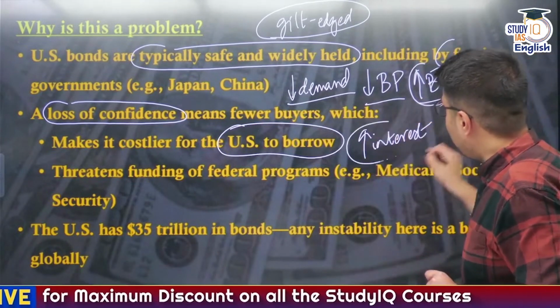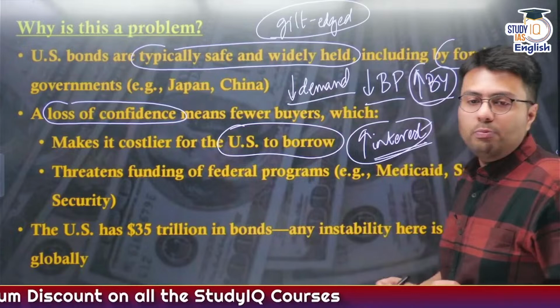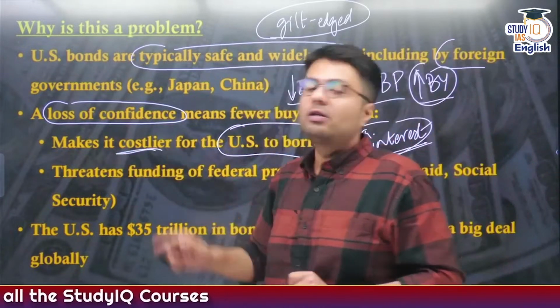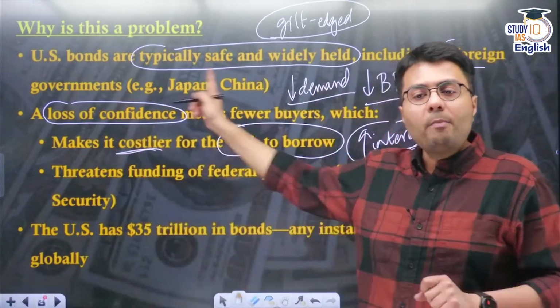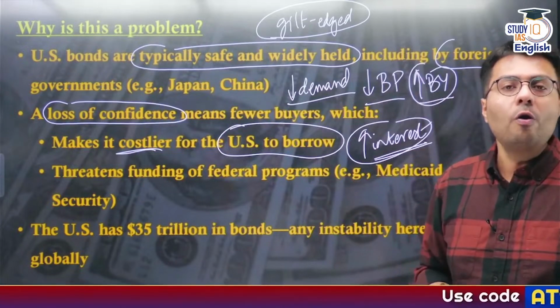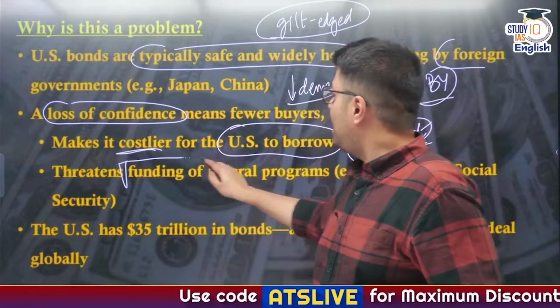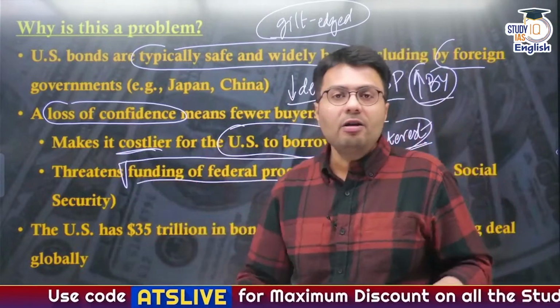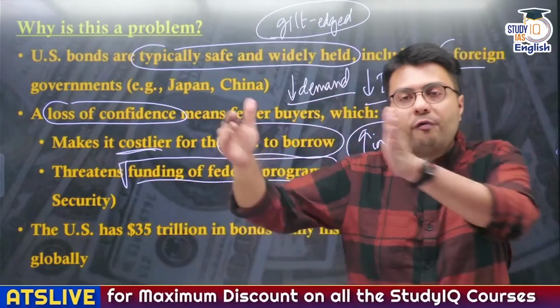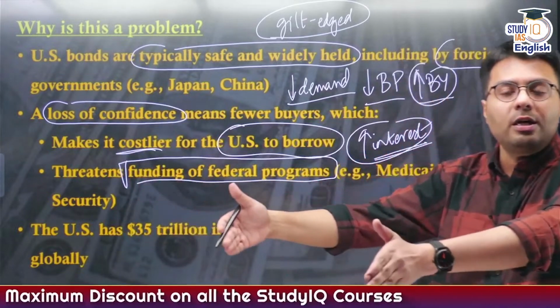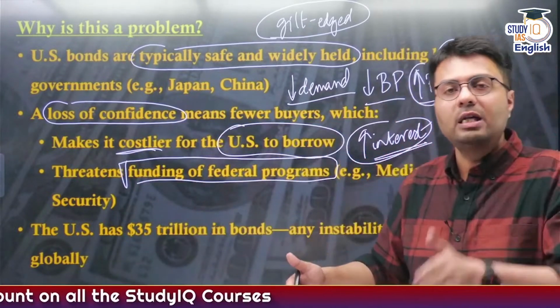So when any government has to pay high interest rates on its bonds, it makes borrowing costlier for that government, and similarly borrowing for the US government will also become costly and expensive. Now whenever a government borrows from the market, it usually uses this money to fund its other expenditure, like social security expenditure, like medical insurance, everything.